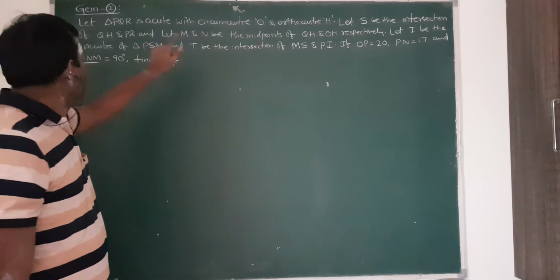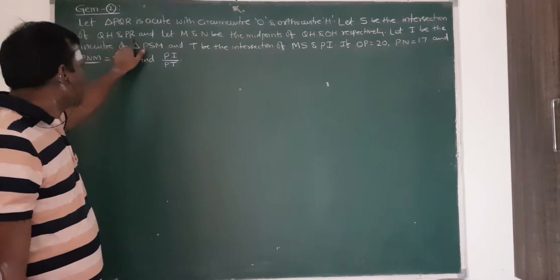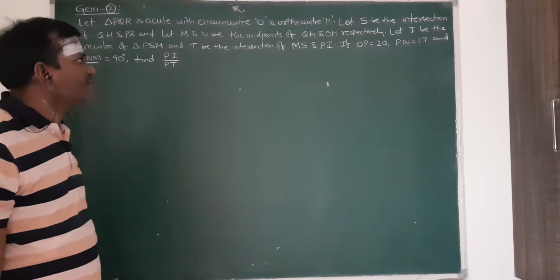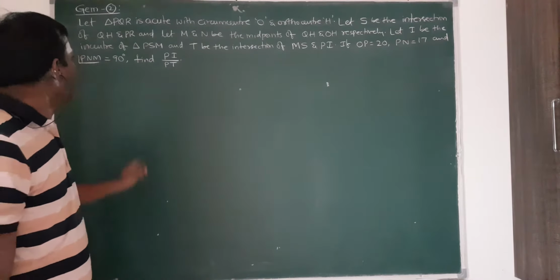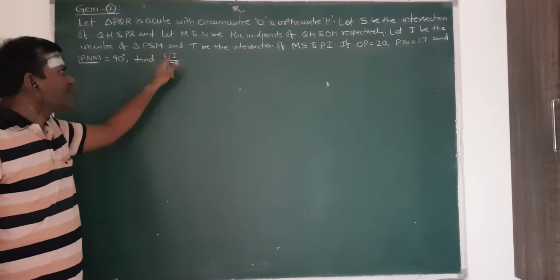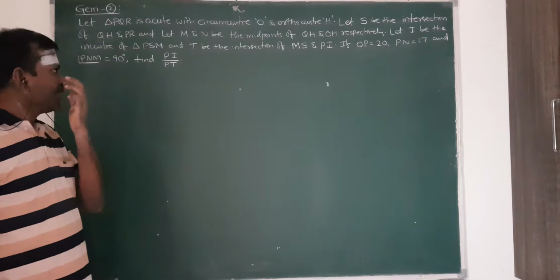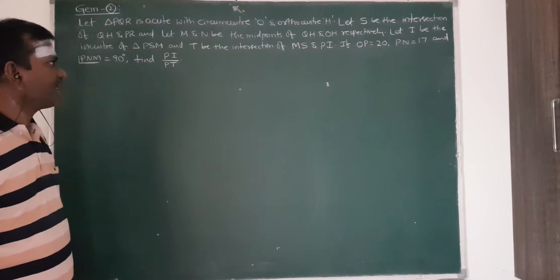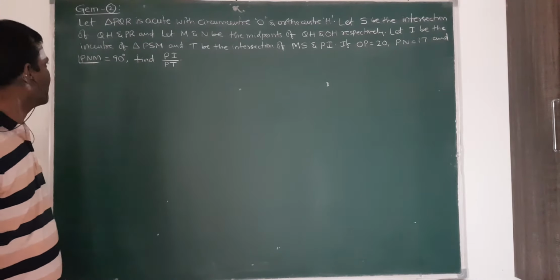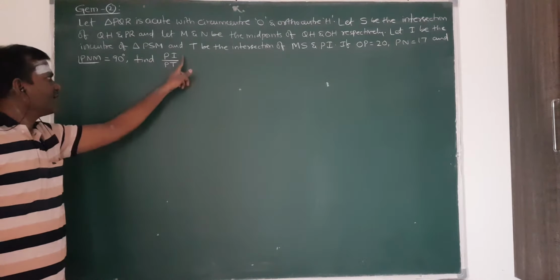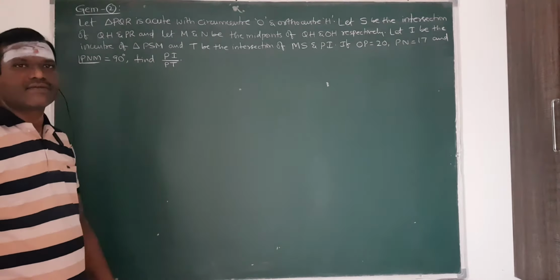Let S be the intersection of QH and PR, and let M and N be the midpoints of QH and OH respectively. Let I be the incenter of triangle PSM and T be the intersection of MS and PI. If OP is equal to 20, PN is equal to 17 and angle PNM is equal to 90 degrees, then find the value of the ratio PI by PT. That is the question here.